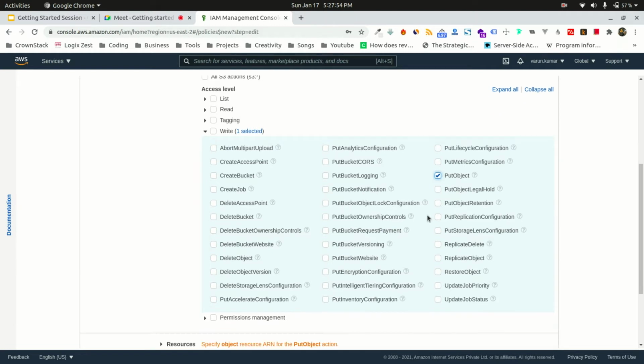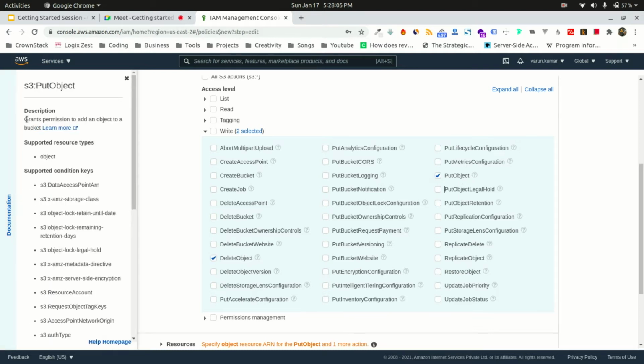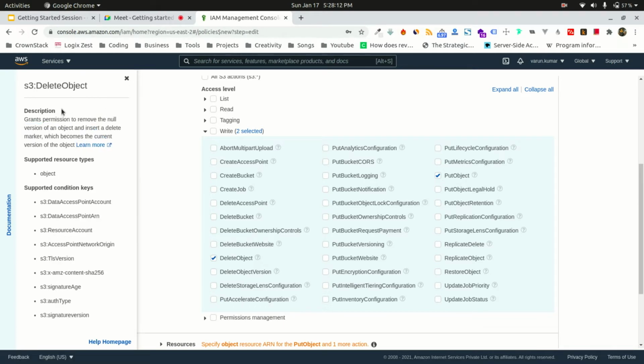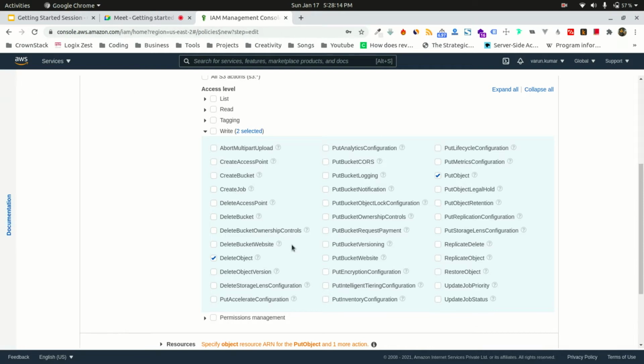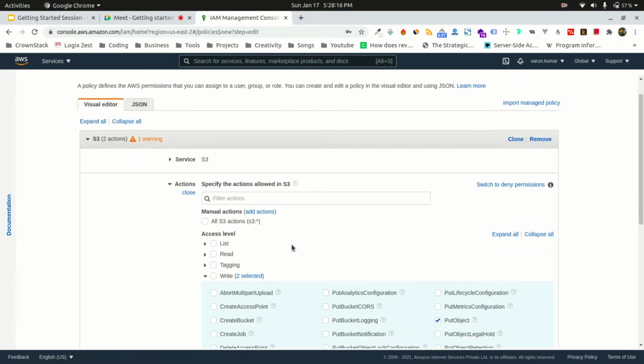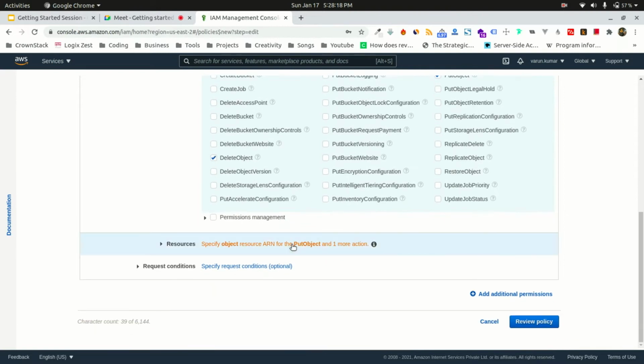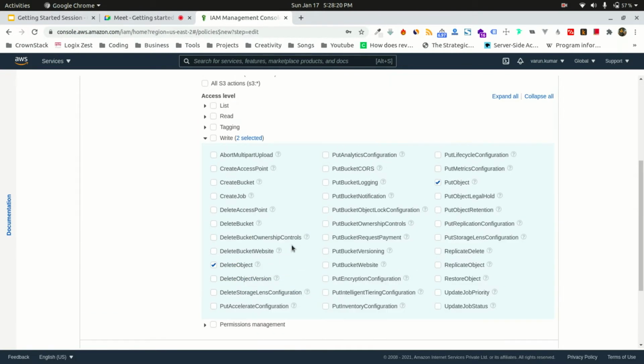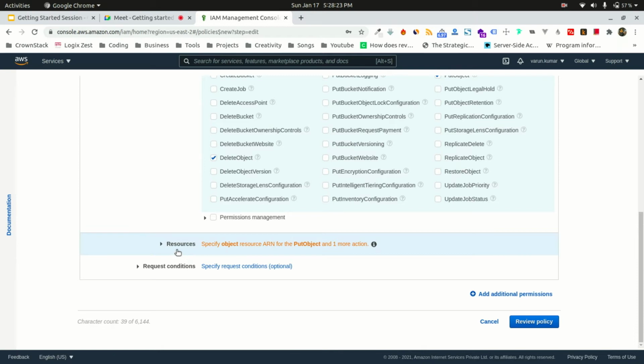And if you want to provide them access to put object and, let's say, one more, delete object, the user can add an object to your bucket like S3 and they can delete the objects from your S3. Suppose only these two things you want them to have, right? Nothing else. Then you can also manage access out of all the resources. So just a second, I'll explain.